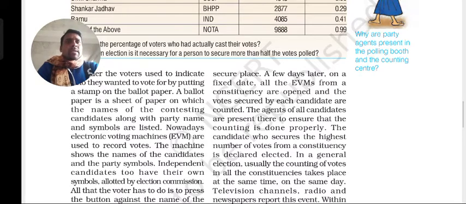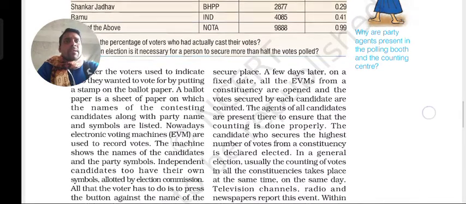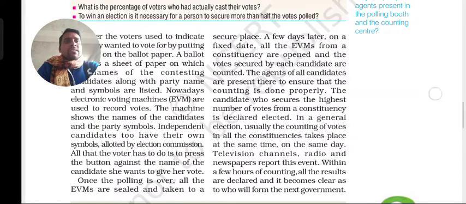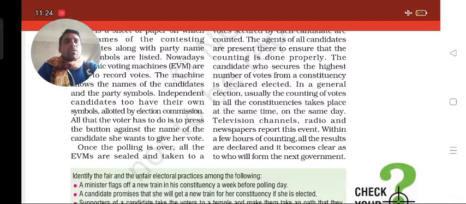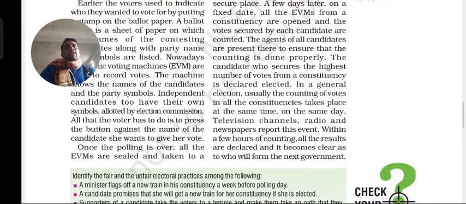After that, the television channels, radio and newspapers report these events and show all the people in the country what happened, the counting that has been done, and which party has got how many seats.